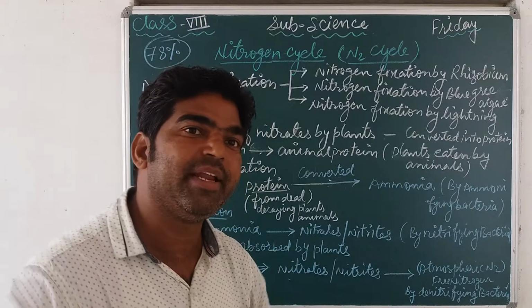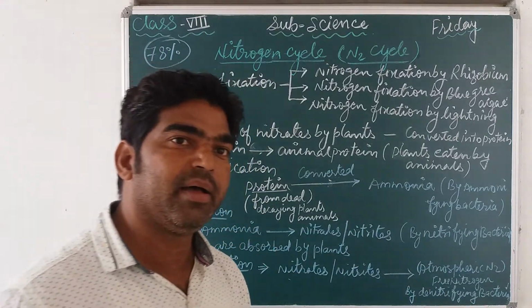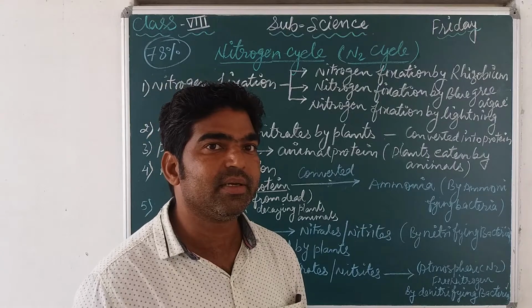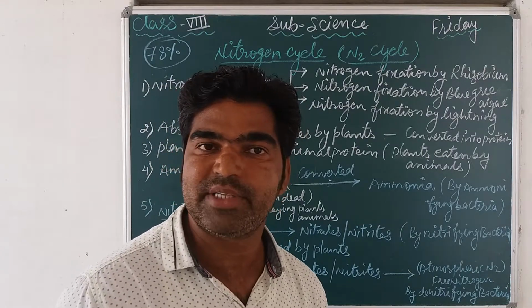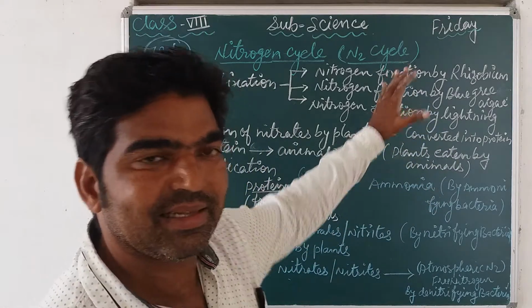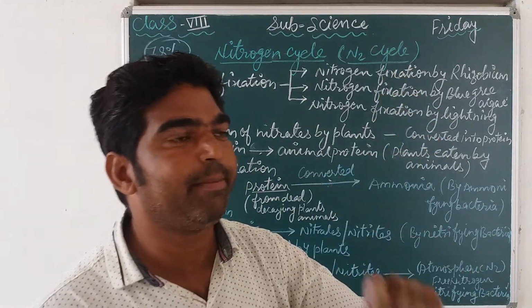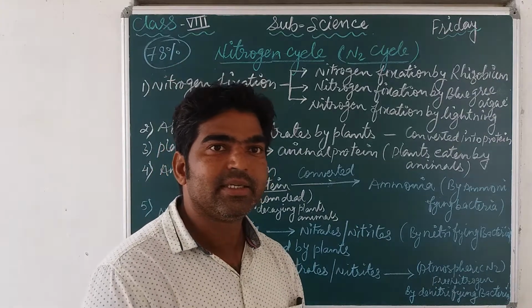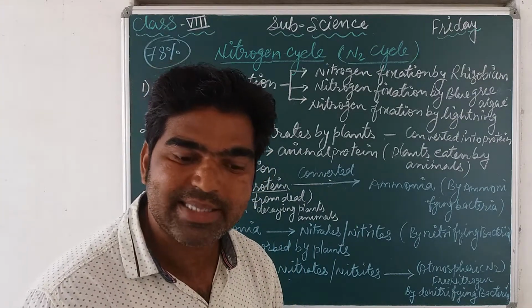As you know, there are many different biogeochemical cycles: hydrogen cycle, nitrogen cycle, oxygen cycle, carbon dioxide cycle. So the nitrogen cycle is one of the most important biogeochemical cycles.